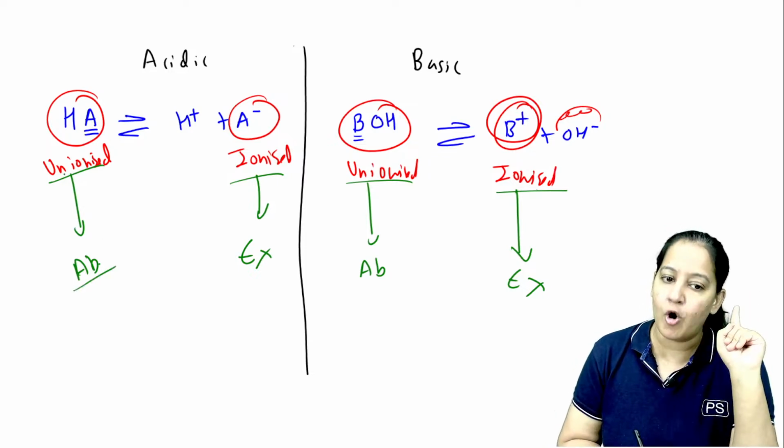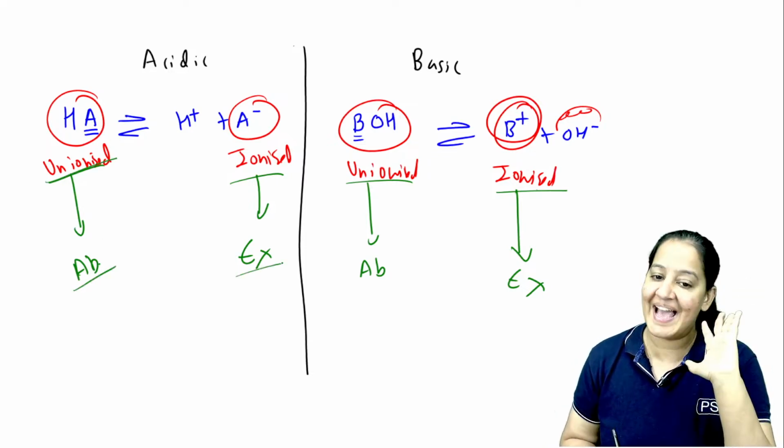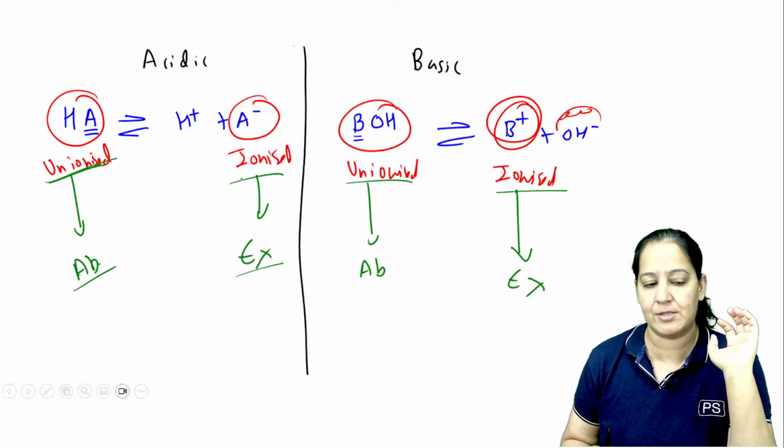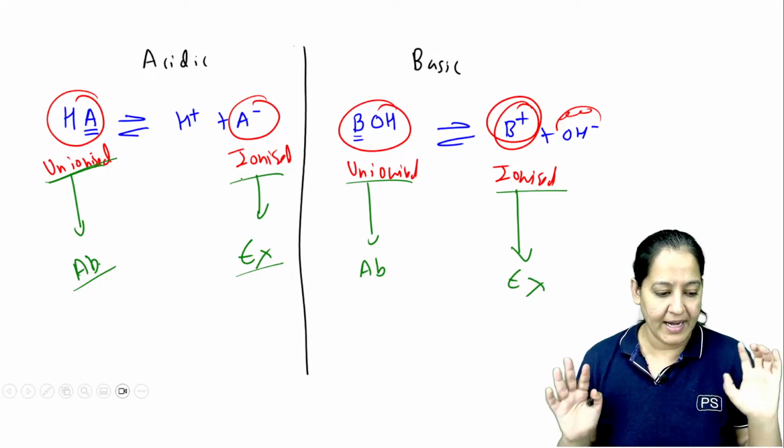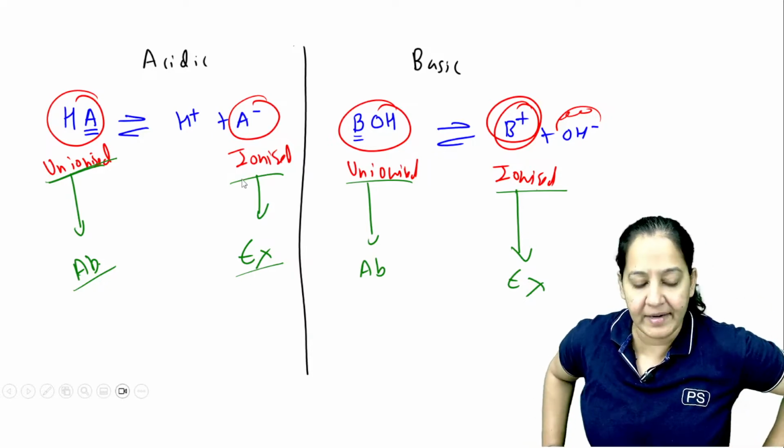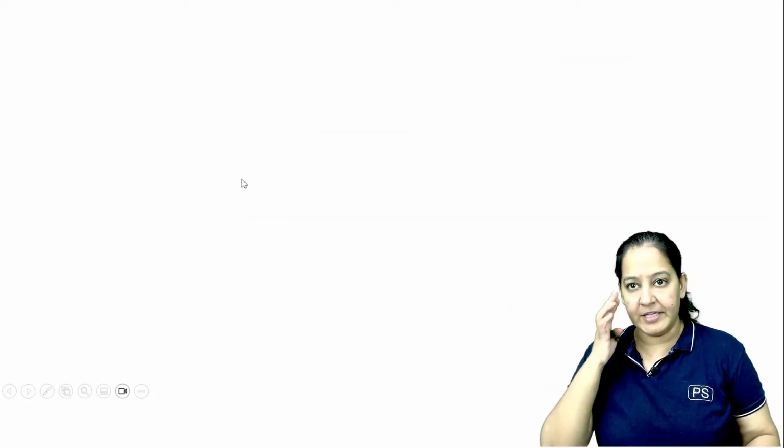So body always absorbs the unionized form, and kidney tries to excrete the ionized form. Again a golden rule. Please learn this golden rule, right? Now let me summarize everything.